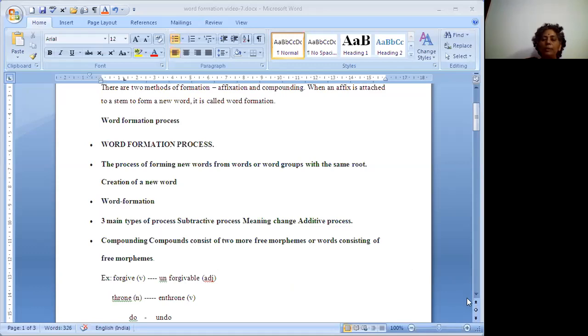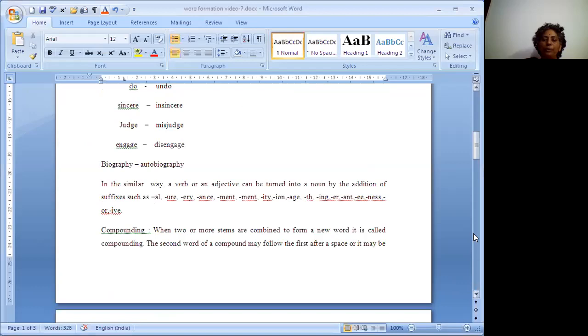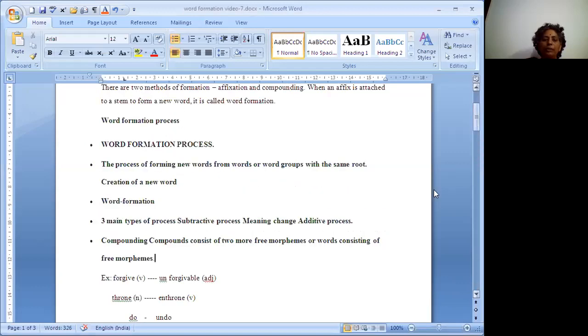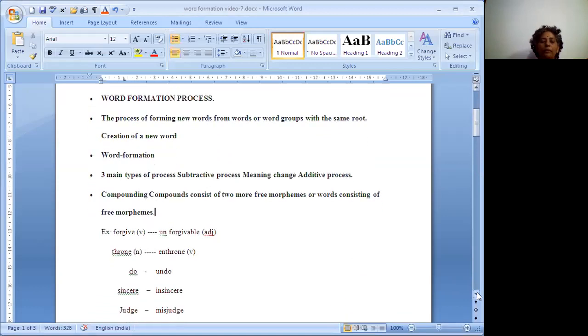Here we have a few words for practice. Forgive. The word forgive is a verb. By adding affixes, an affix meaning a combination of prefix and suffix, we got the new word unforgivable. Like you take throne, that is actually a noun. By adding en as a verb, there is a change in the word, a verb form. The noun changed into a verb.